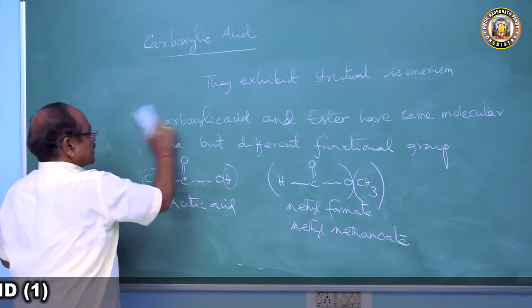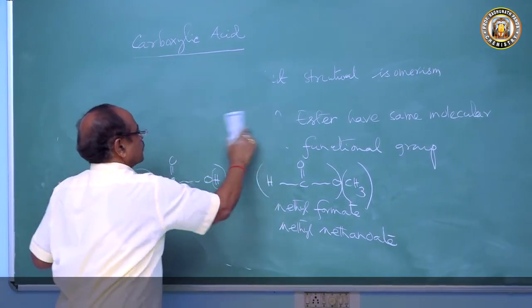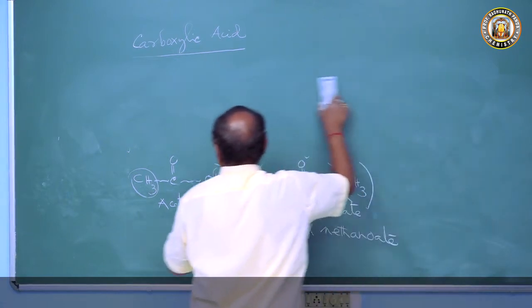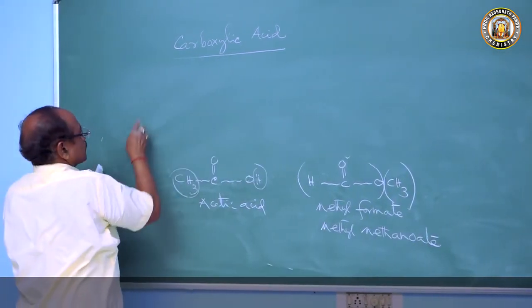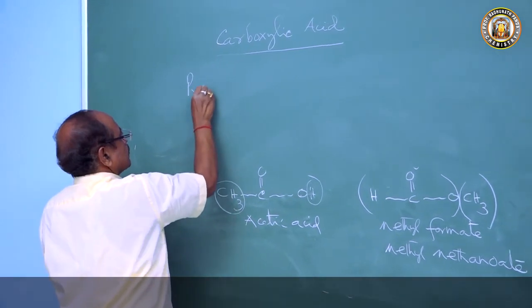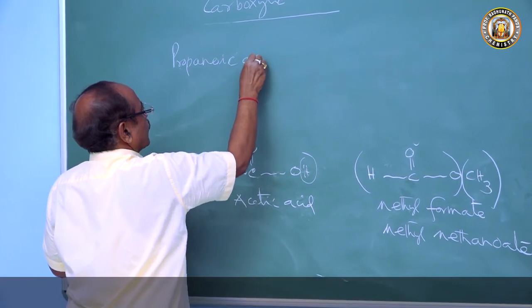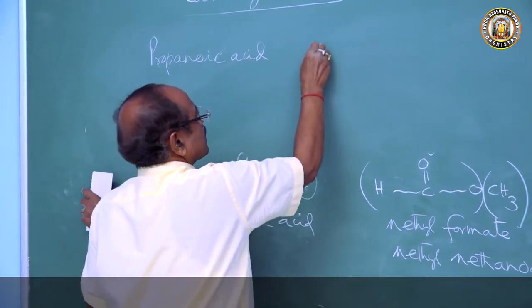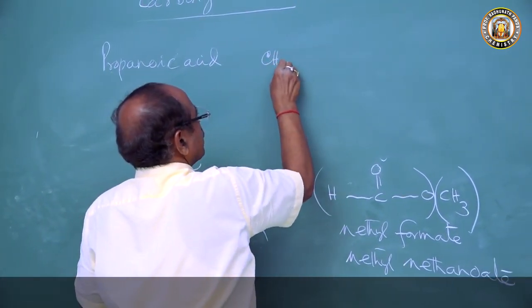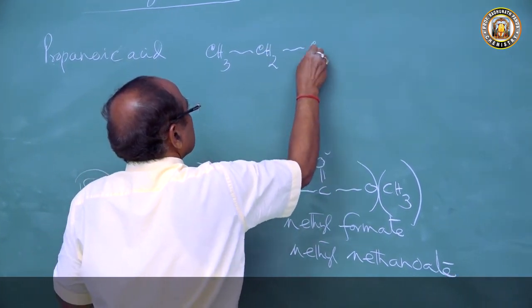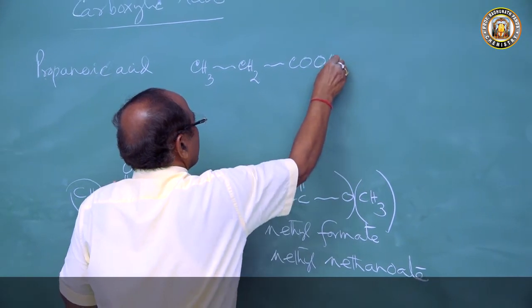Now let's come to propionic acid, or propanoic acid. This is CH3, CH2, COOH.